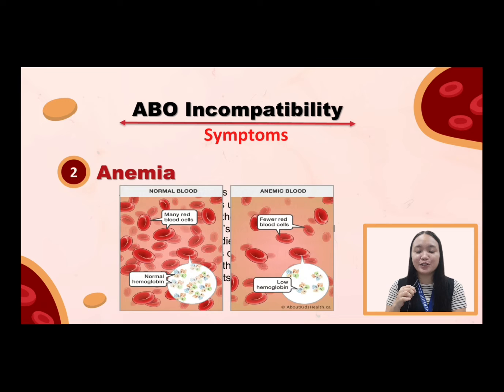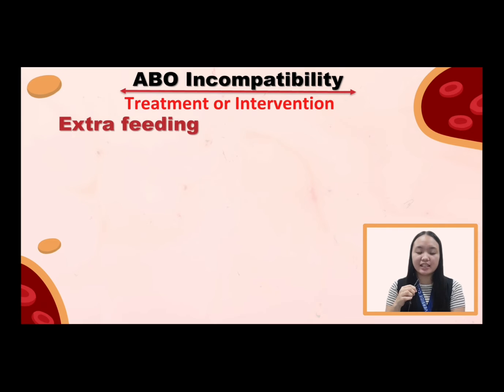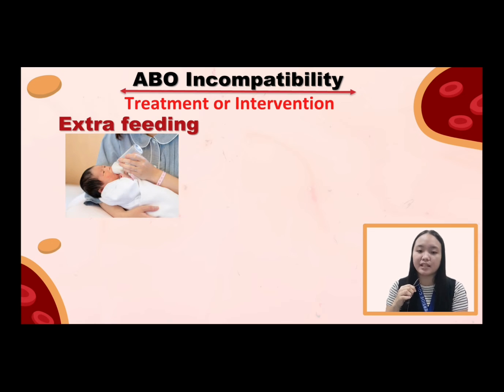Now let's move on to treatments or interventions. Not every baby with ABO incompatibility will require treatment. Often, anemia resolves on its own without treatment or with changes in diet, and not all babies develop jaundice, or they have jaundice that is mild and doesn't require extensive treatment. It will depend on how much bilirubin collects in the baby's blood.